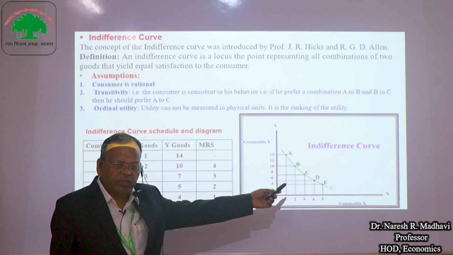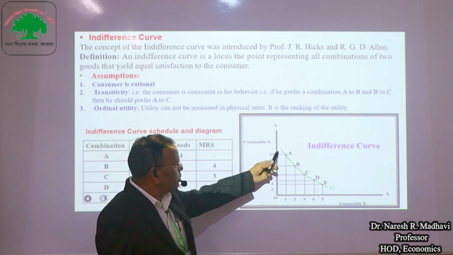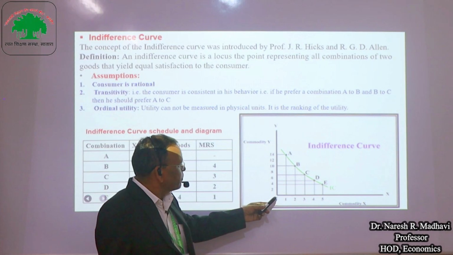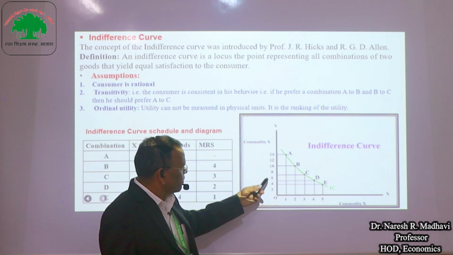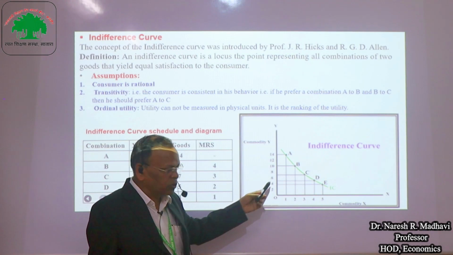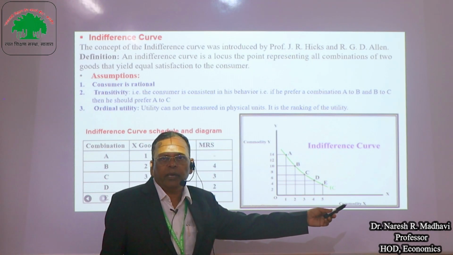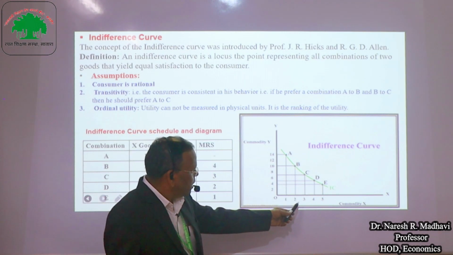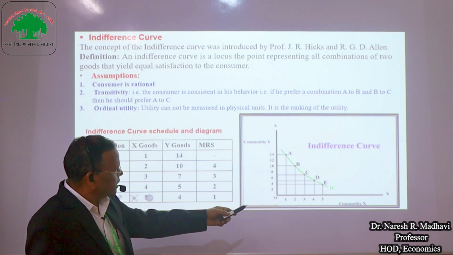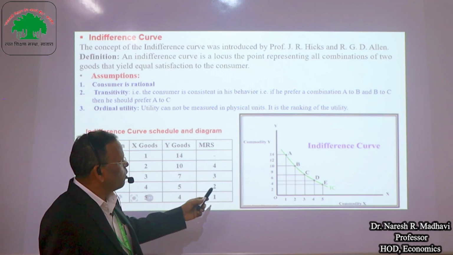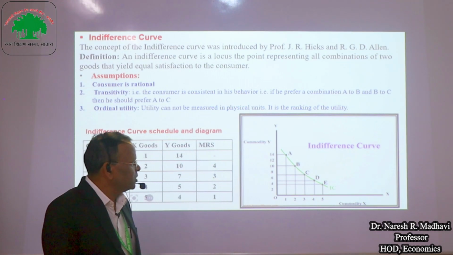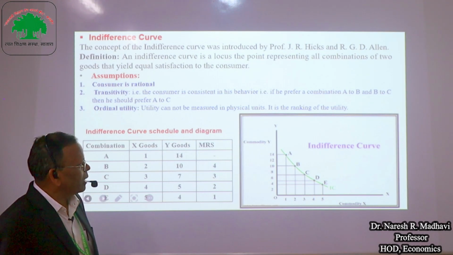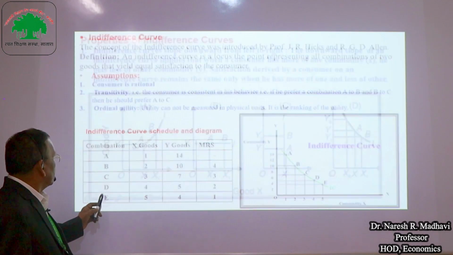Now we come to the indifference curve. The indifference curve slopes downward from left to right, because as the consumer reduces the consumption of Y goods, he increases the consumption of X goods. Therefore, the indifference curve slopes downward from left to right. Commodity X is measured on the OX axis and commodity Y is measured on the OY axis, and A, B, C, D, E are the combinations which lie on the indifference curve, which slopes downward from left to right.